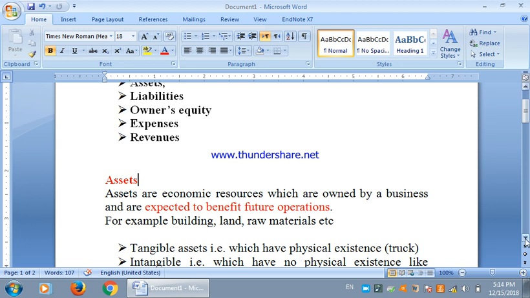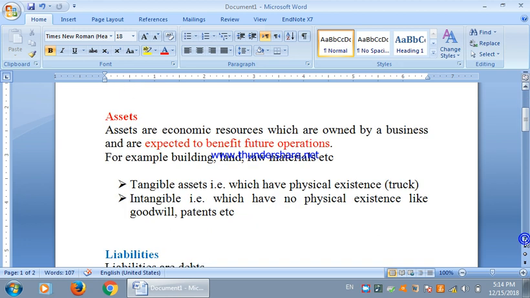Again, if we classify the assets, generally we have two major types, that is the tangible assets and intangible assets. Those assets which have some physical existence, that we can touch and see, are known as the tangible assets.